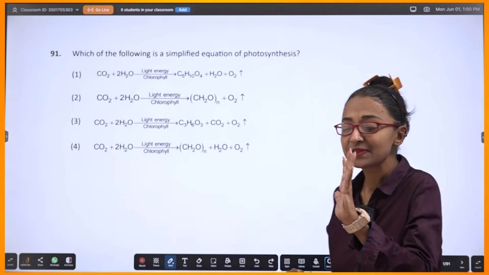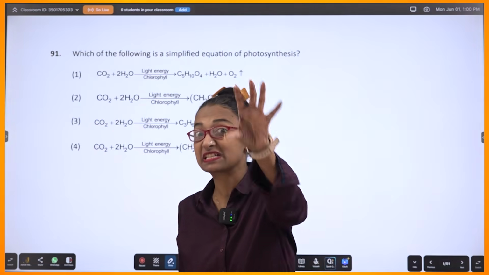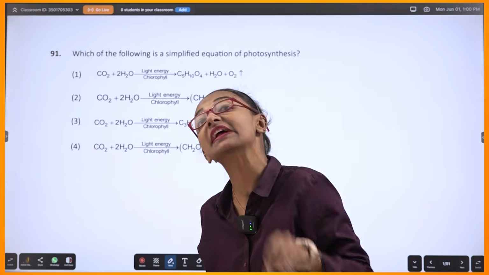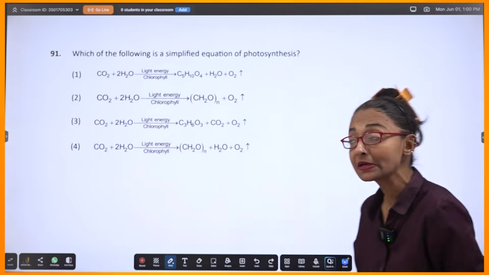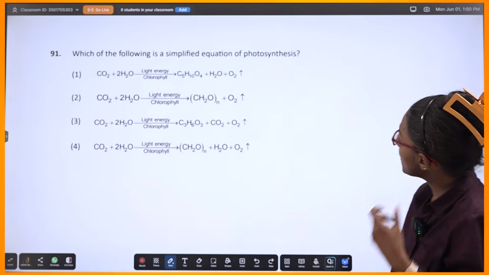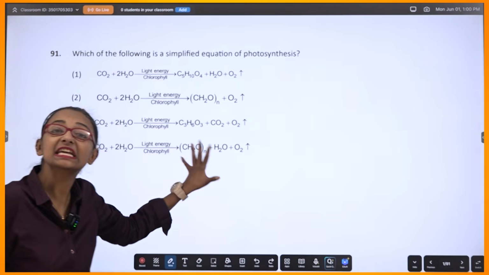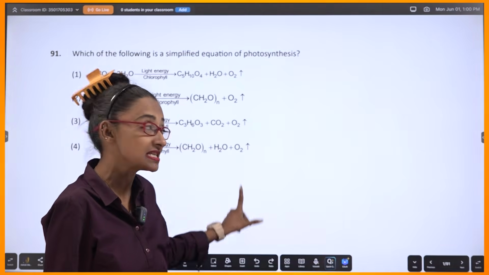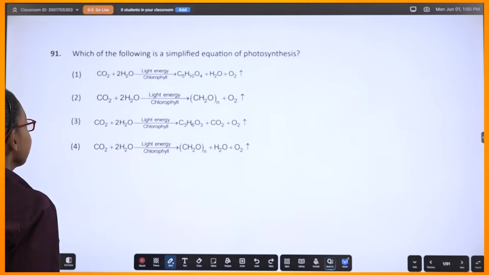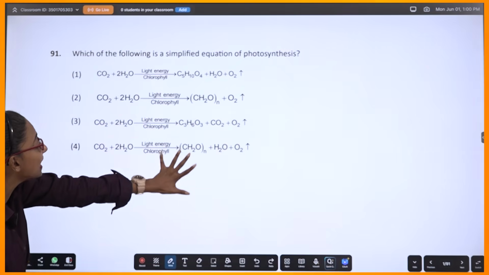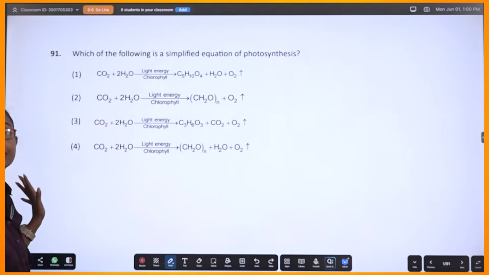Okay, let's start. I'm going to do the specific ones which are going to be very, very important. This is such an easy equation, photosynthesis. But you have to understand which one you need to take.